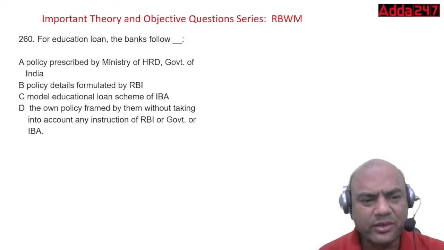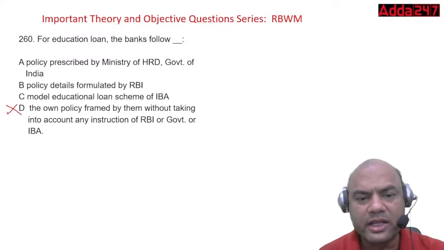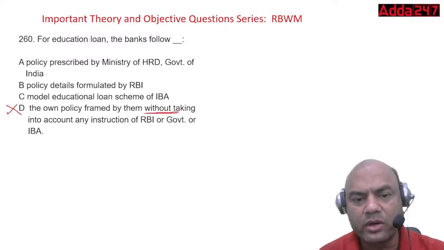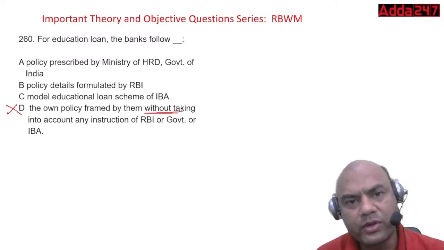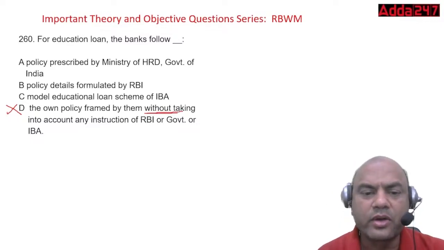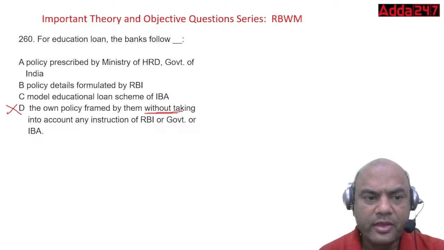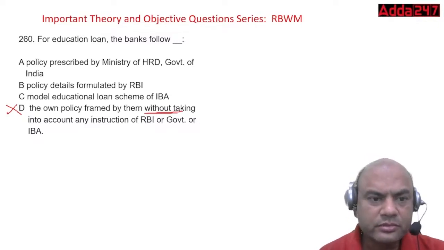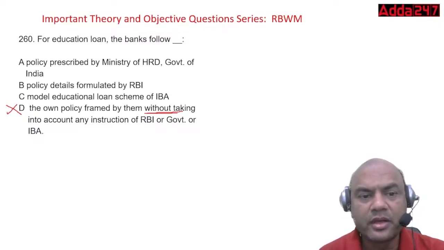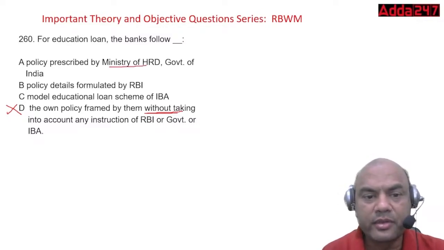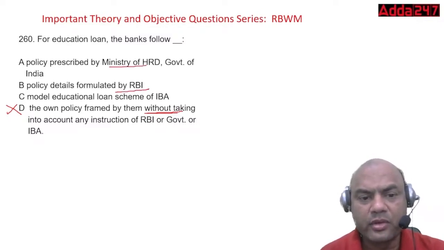So obviously D is out. Again, own policy without taking into account, it cannot be like that. If you have to work as a bank in India, you have to take into account all these three agencies, right? So D is out. What about ABC? Ministry of HRD, RBI, or this IBA?